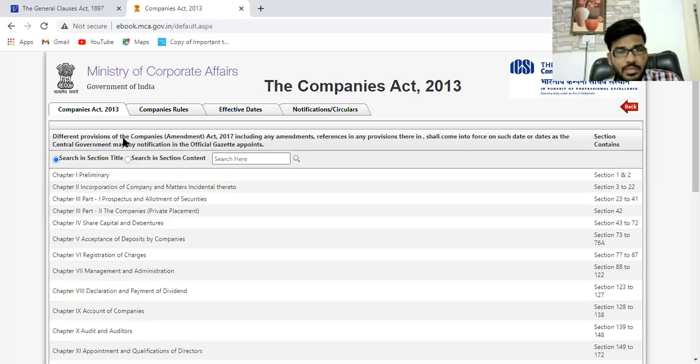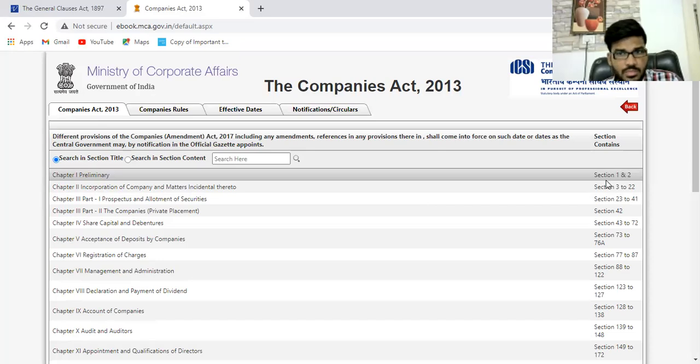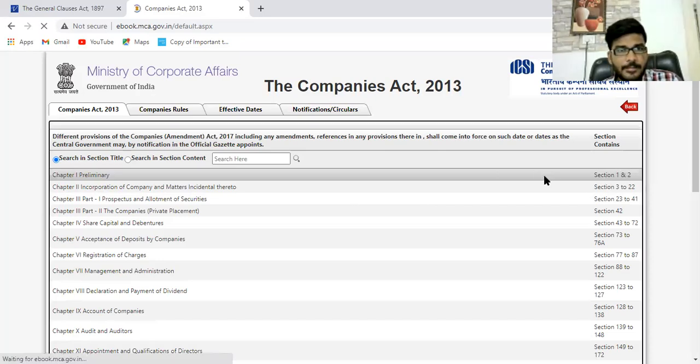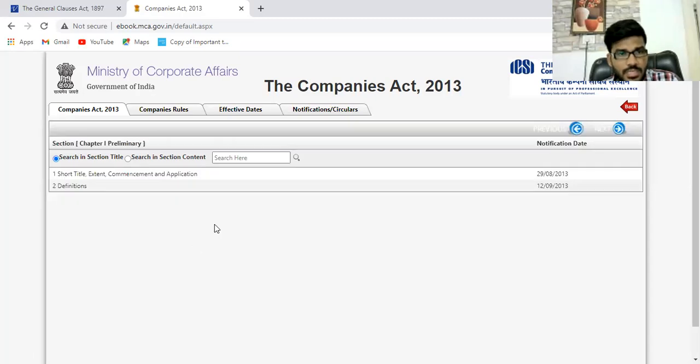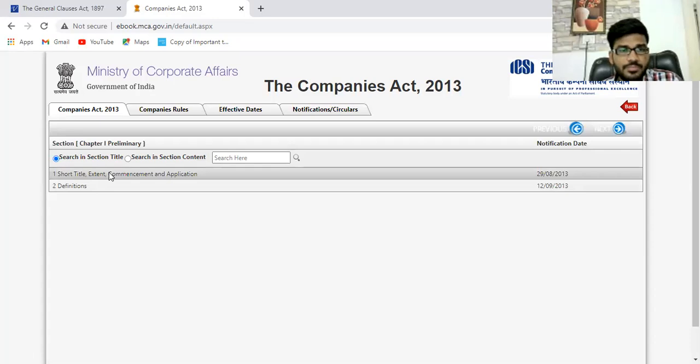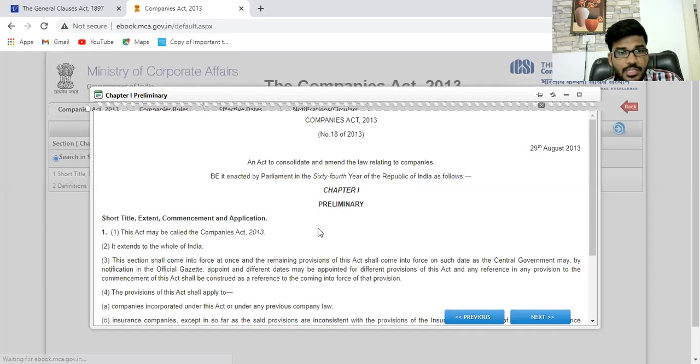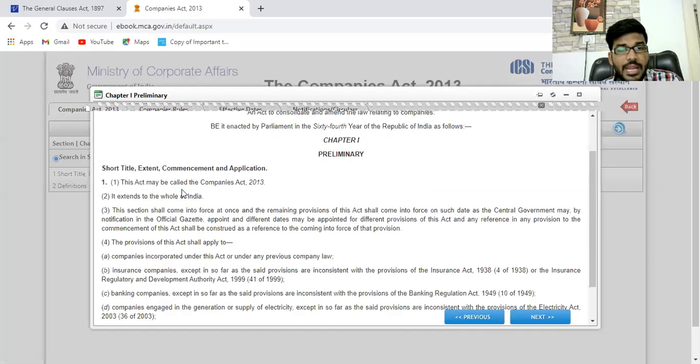So Companies Act 2013, coming to section 1. What does section 1 deal with? Short title and commencement. This Act may be called the Companies Act. This is the short title.